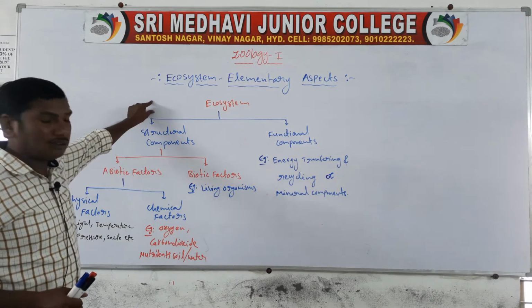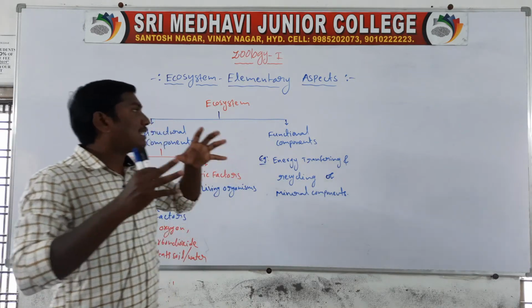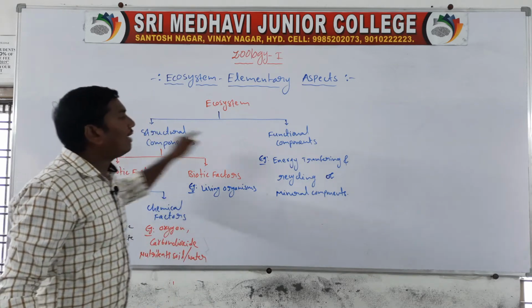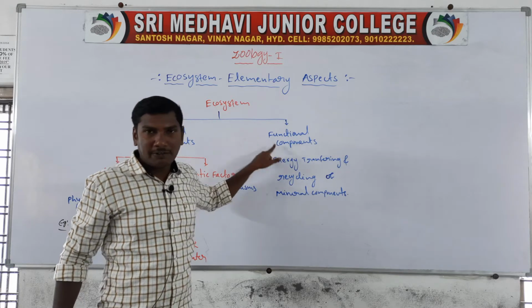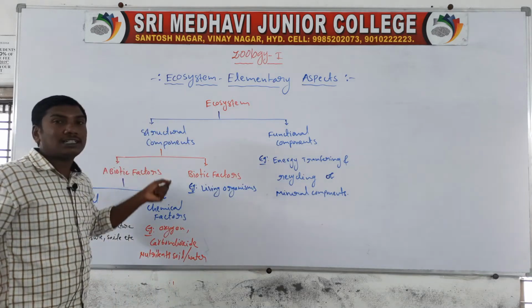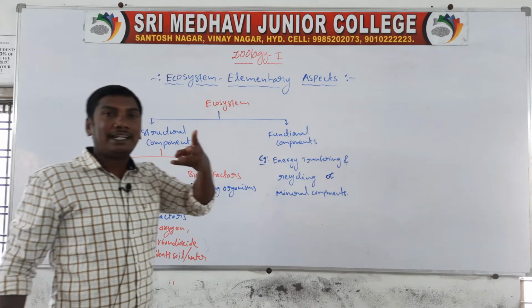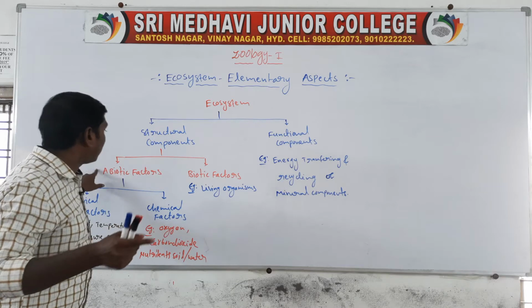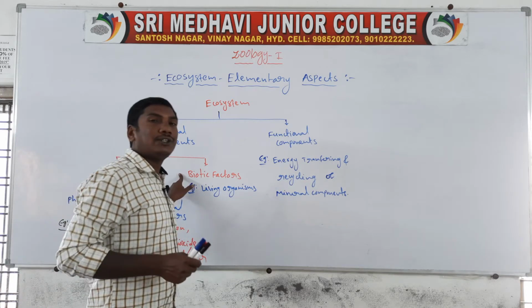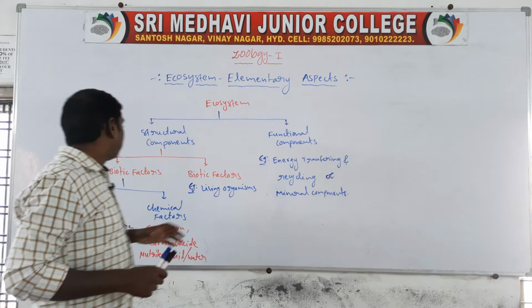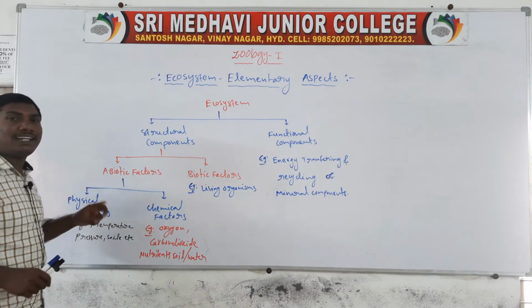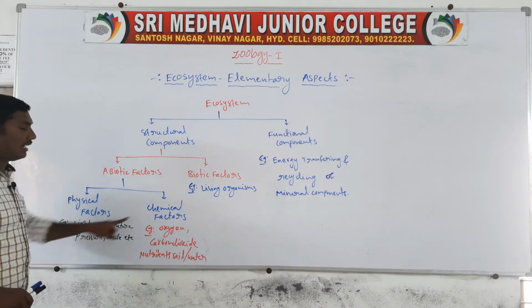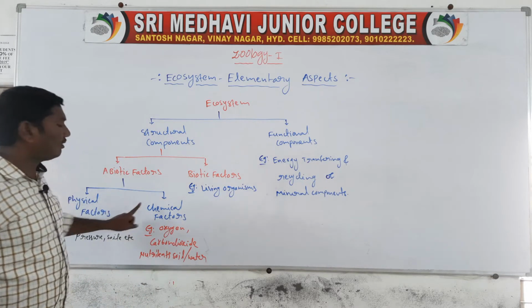Once revised: the ecosystem consists of structural components and functional components. The structural components are of two types: first, abiotic factors, second, biotic factors. The abiotic factors are again of two types: physical factors and chemical factors.